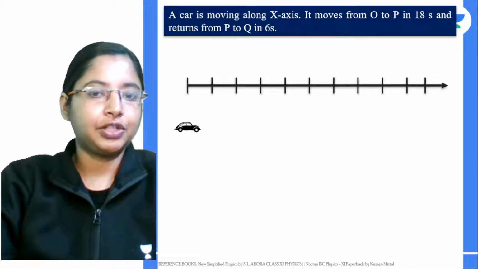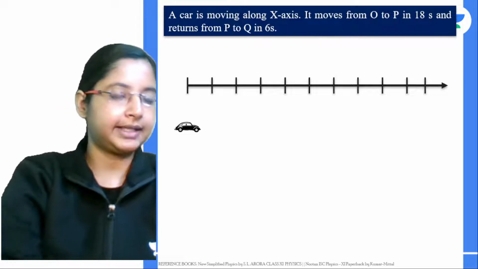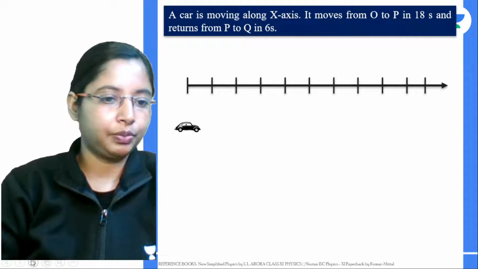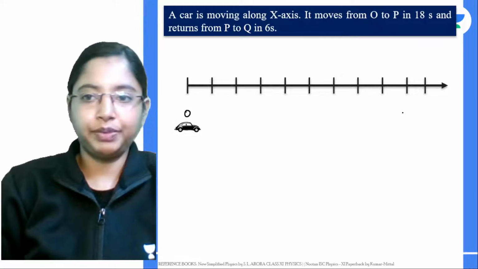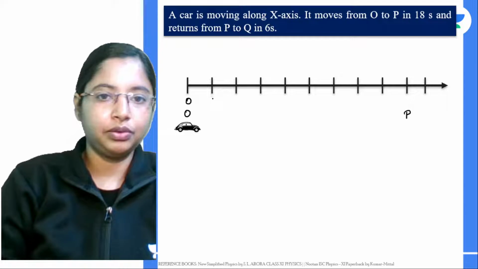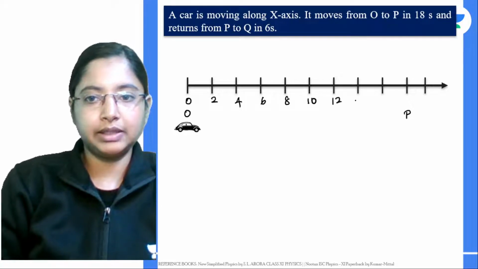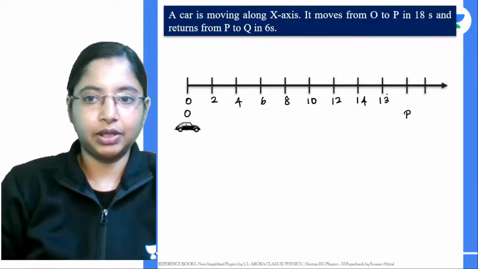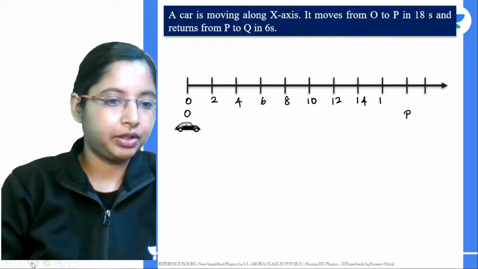Next question, let's see. Let's say the car is moving along the x direction. It moves from point O to P. Let's give a value for everything. Let's say this is 0, 2, 4, 6, 8. Once again, all numericals that we are doing from here are taken from your reference books. The book names are given in the slides itself.